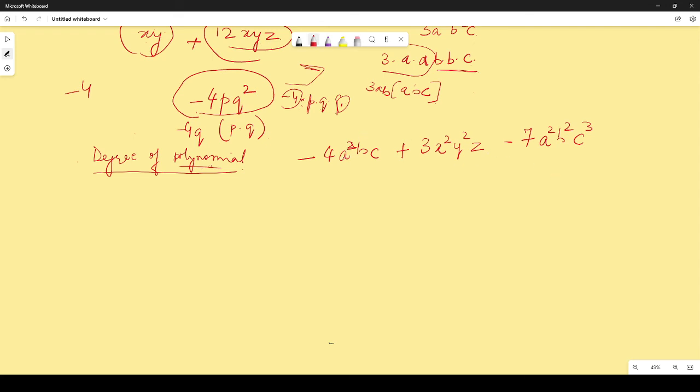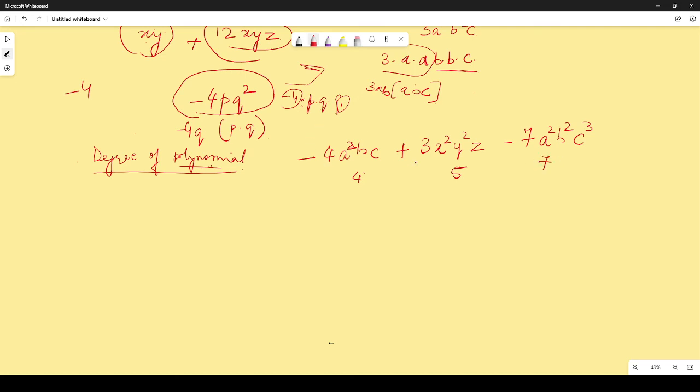To find the degree, we add up the powers of all the variables. The power for a is 2, b has 1 and c has also power of 1. So the total power of the variables over here is 4. Now over here what will be the power? 5. Absolutely correct. Now what about this? Power is 7 over here.